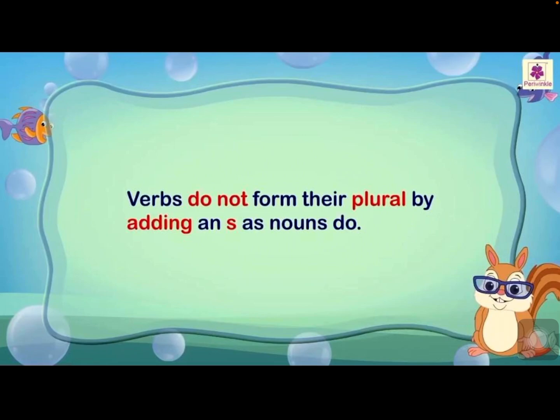Verbs do not form their plural by adding an s as nouns do. Just now I have told you, singular noun and plural noun. In a general way, s will be added to make it plural. But coming to verbs, it will not happen in the same way as it happens in noun forms. Understood?